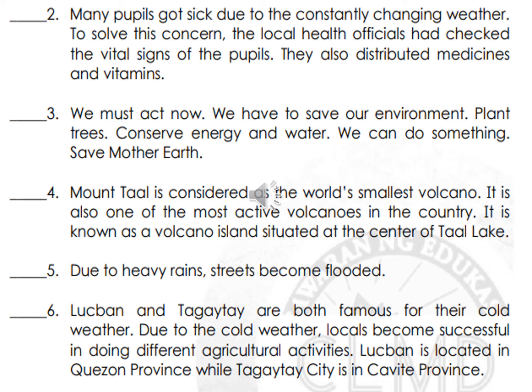Lukban is located in Quezon Province, while Tagaytay is in Cavite Province. So as you can see, number 6, we're talking about two different places, but with the same characteristics.